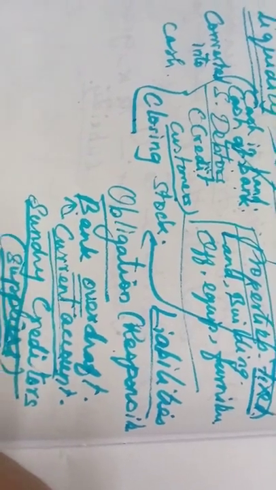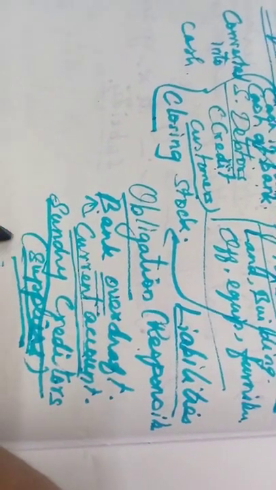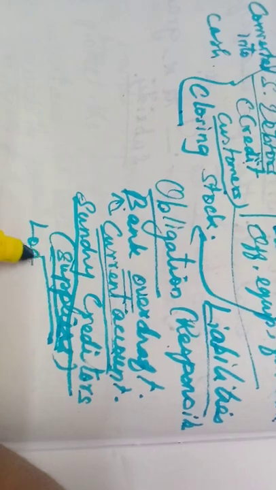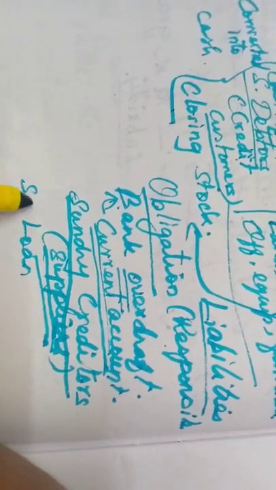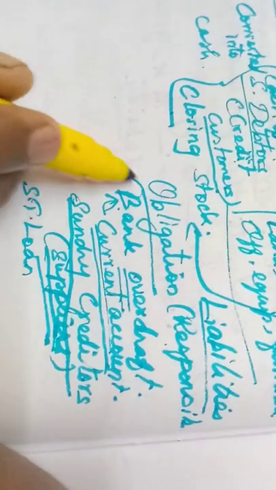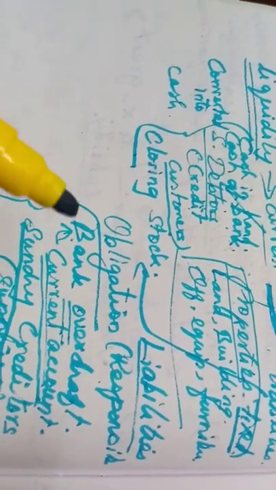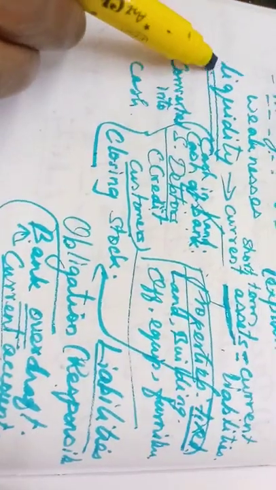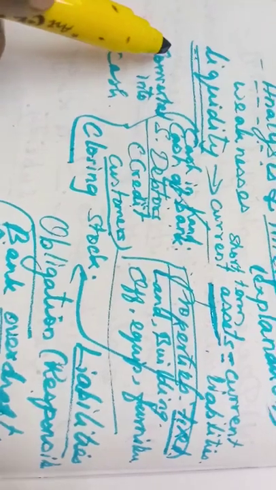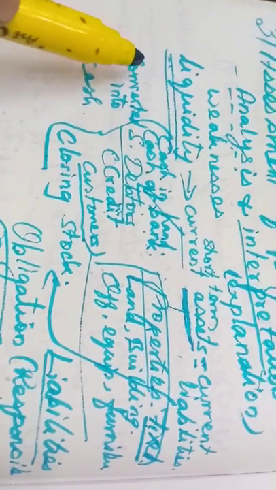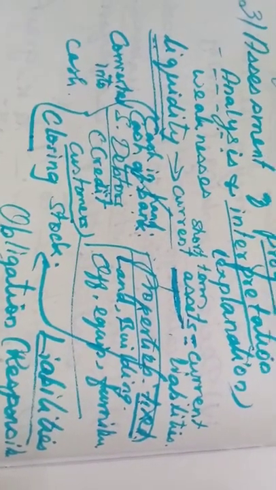Bank overdraft, sundry creditors, then any short-term loan that we can pay back. So whether these assets are enough to pay back the short-term liabilities, that is called the liquidity position of the business. Then they will analyze the solvency position.